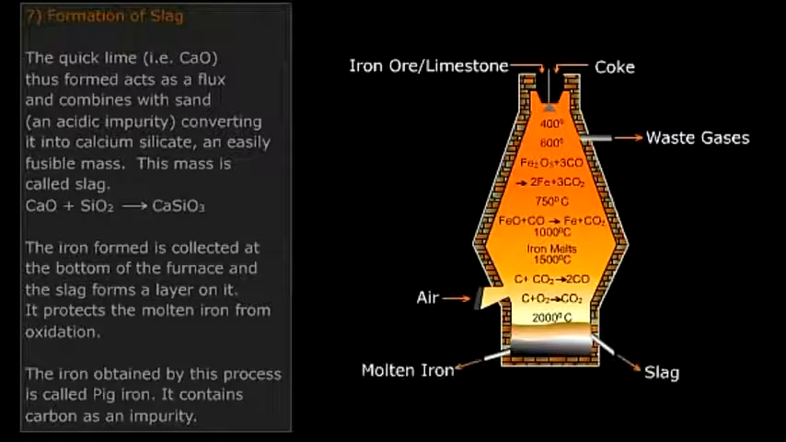The iron formed is collected at the bottom of the furnace, and the slag forms a layer on it. It protects the molten iron from oxidation. The iron obtained by this process is called pig iron. It contains carbon as an impurity.